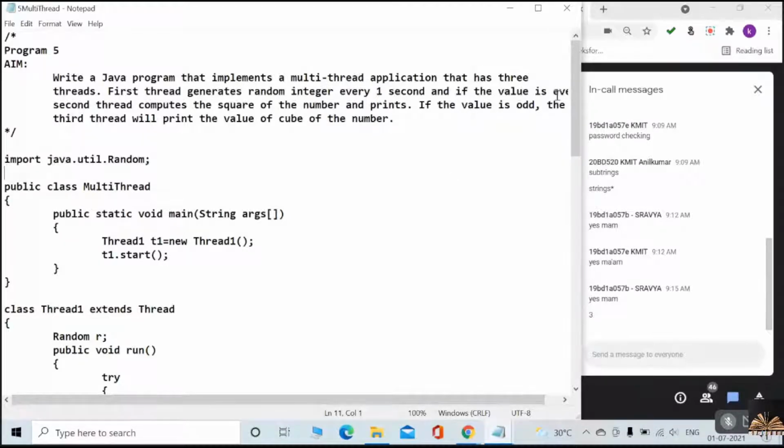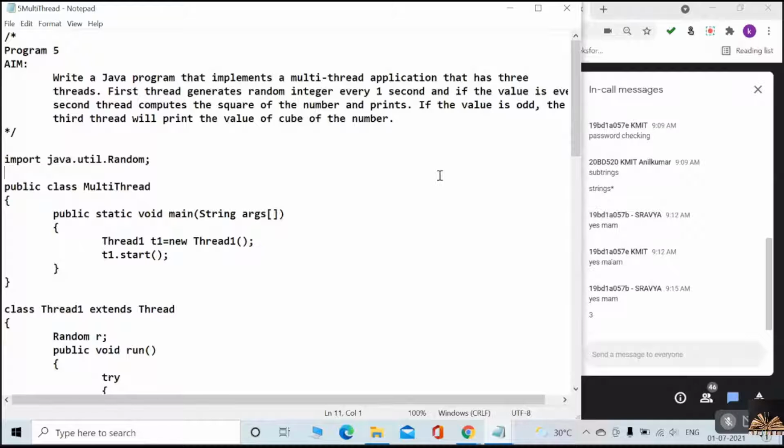If the random number we get from the random method is even, then the second thread computes the square of that number. Suppose it is an odd number, then the third thread will print the cube of that number. So this is what we have discussed just now.